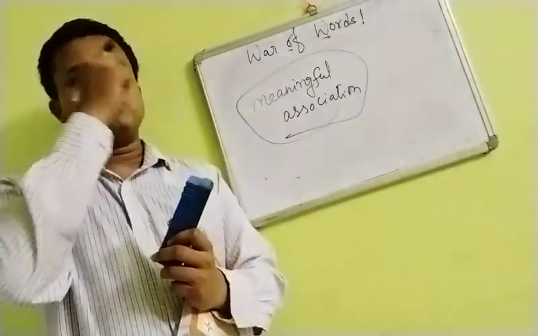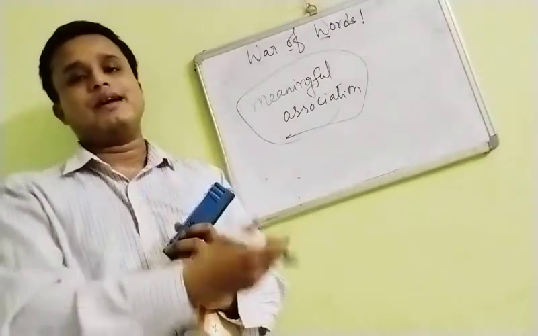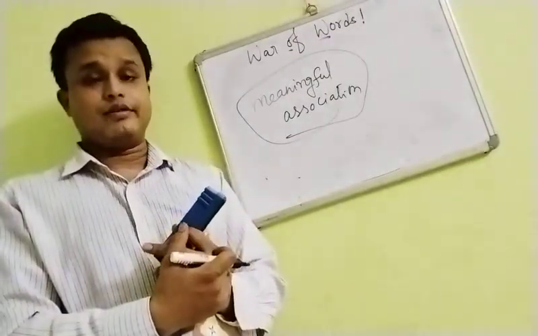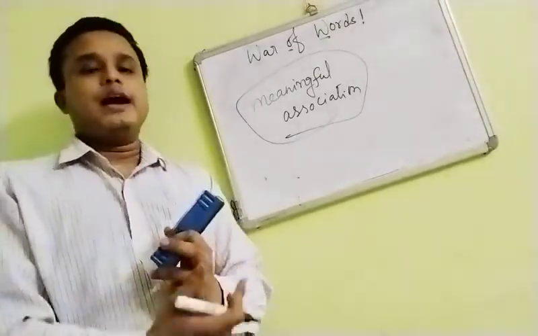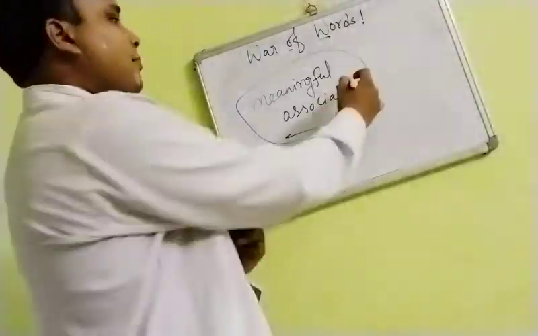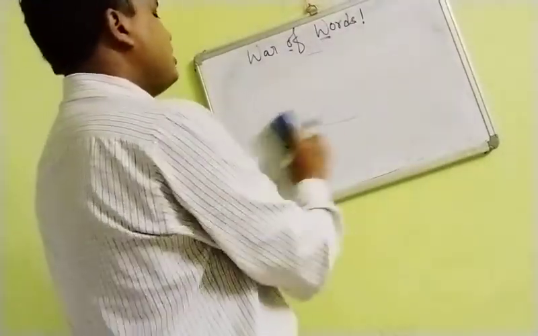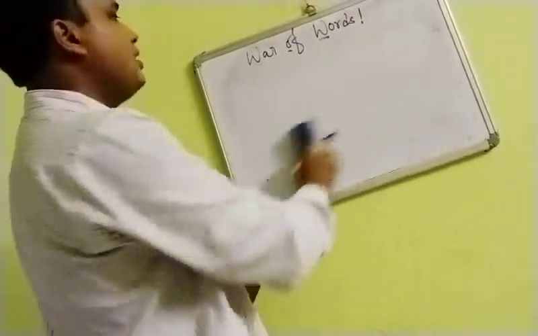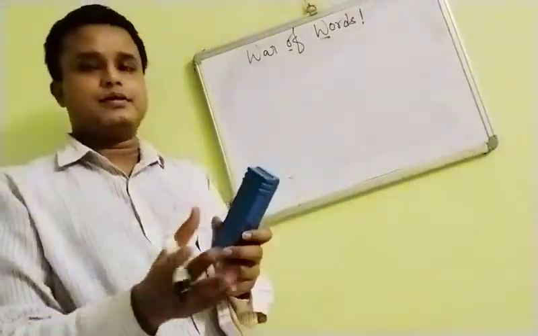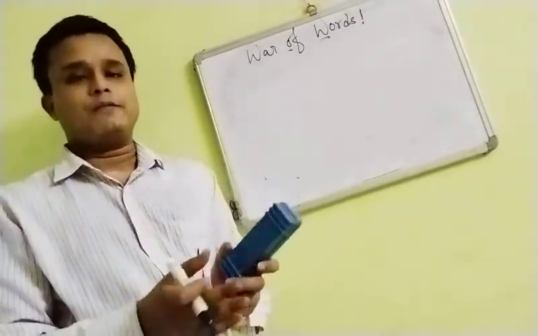But suppose you are writing about football or cricket, so you shall be writing any legendary cricketer's name or any legendary footballer's name, and that also will be a meaningful association. And if you can't think of one, don't use anything which will be laughter provoking.